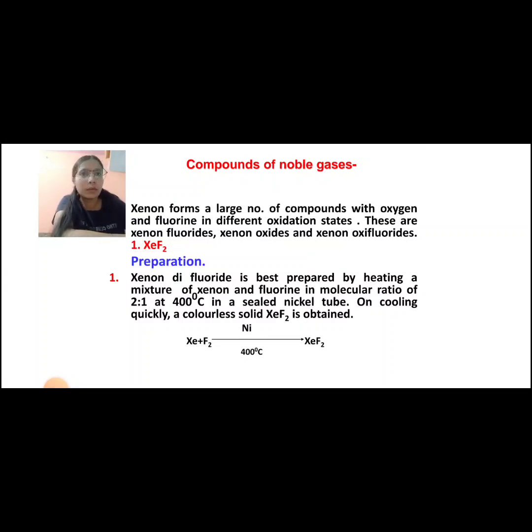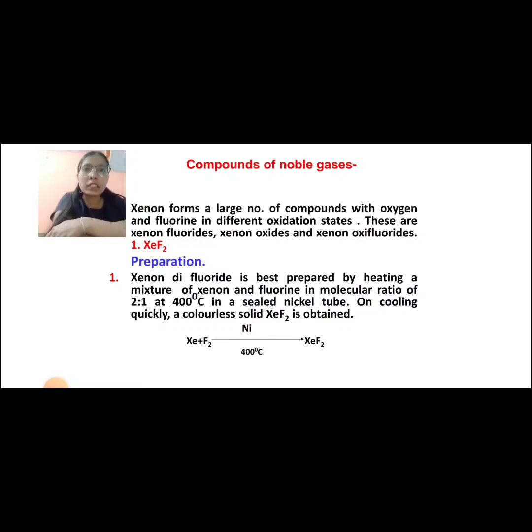Compounds of noble gases. Xenon forms a large number of compounds with oxygen and fluorine. Because the electronegativity of oxygen and fluorine is really high, they are able to gain the electrons. These are xenon fluorides, xenon oxides, and xenon oxyfluorides. First compound, that is xenon difluoride.